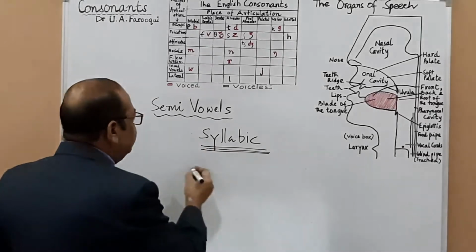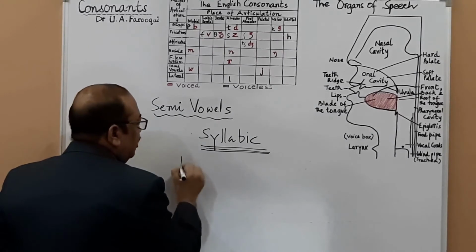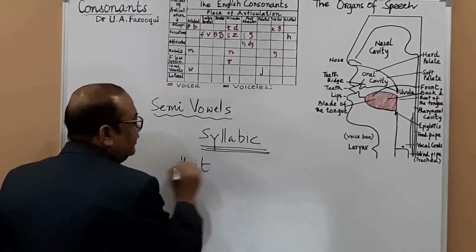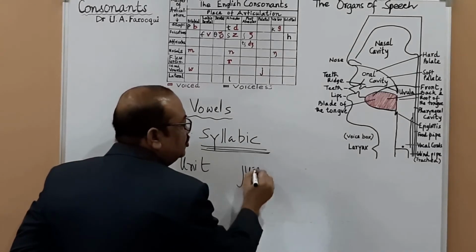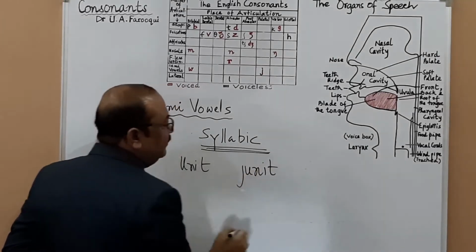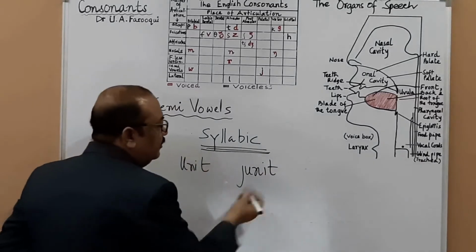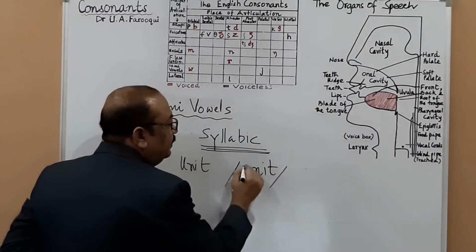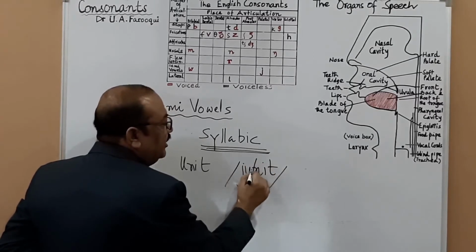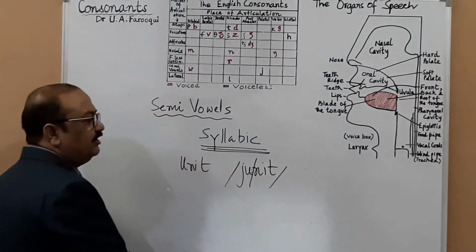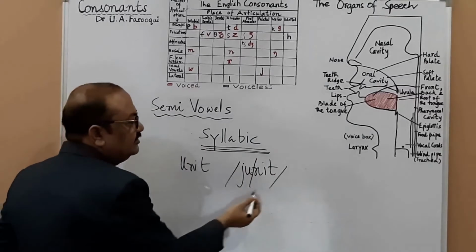For example, how do you write unit? You write it like this, and you transcribe it like this. Now, how many syllables are there? There are two.